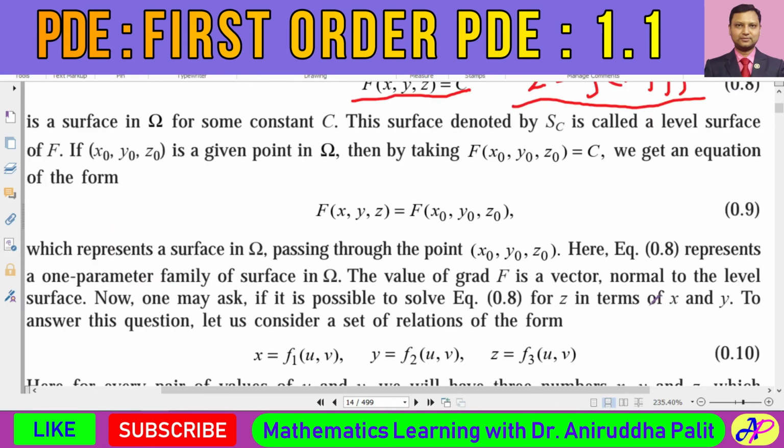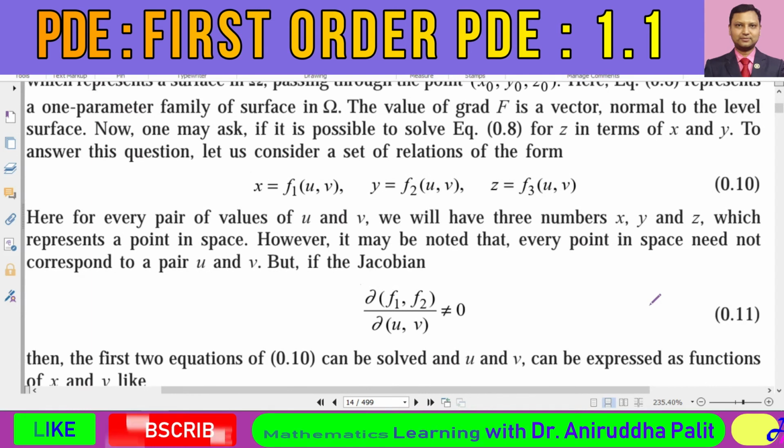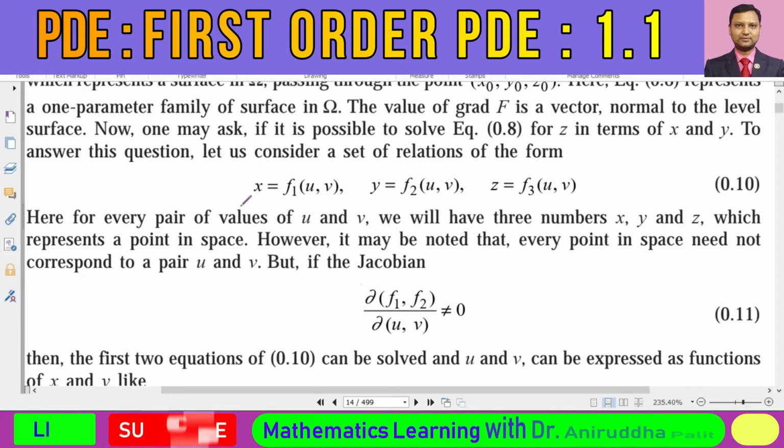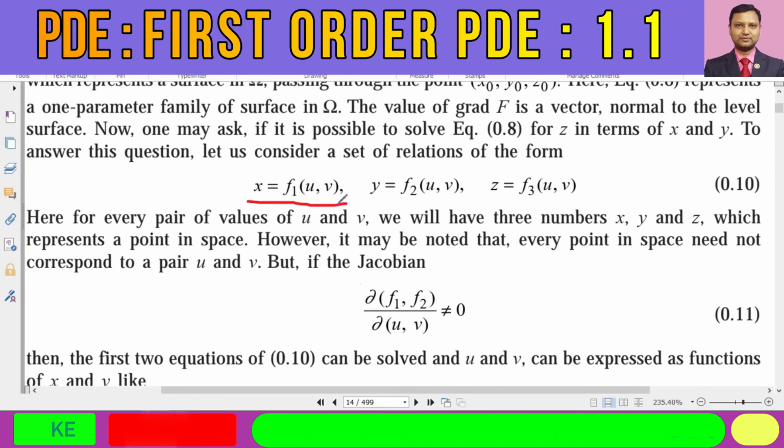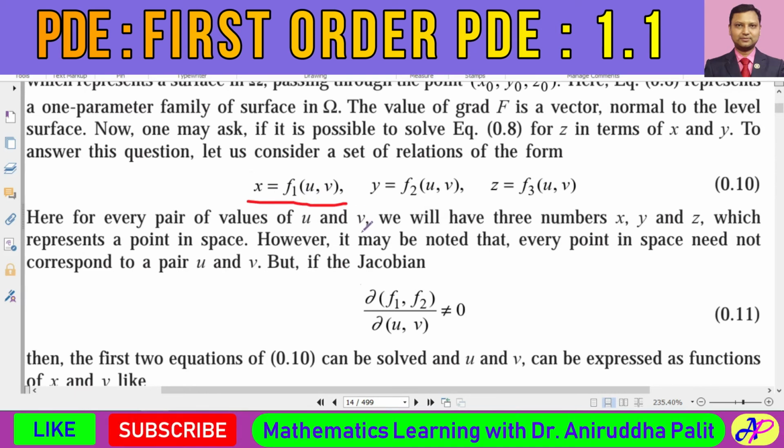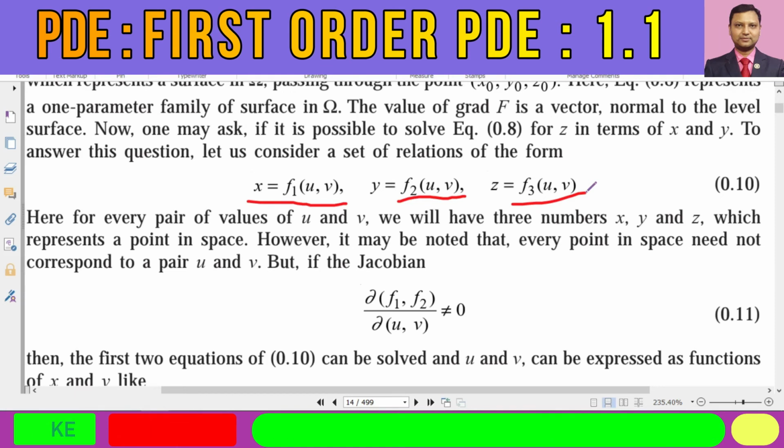To get an idea of this, suppose x is a function of two parameters u and v, y is a function of u and v, and z is a function of u and v.